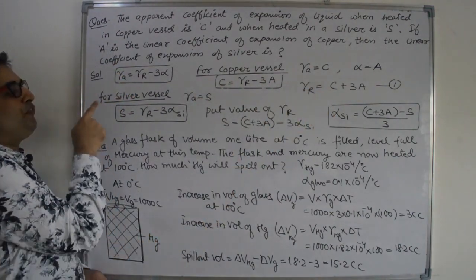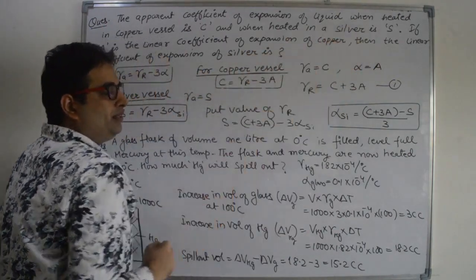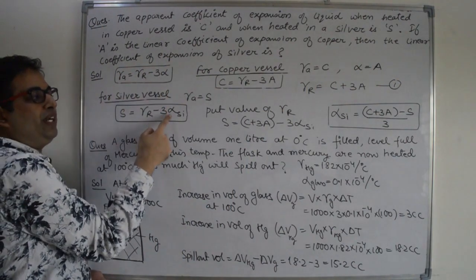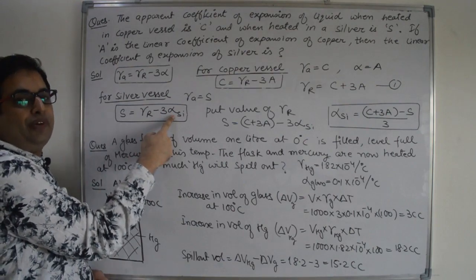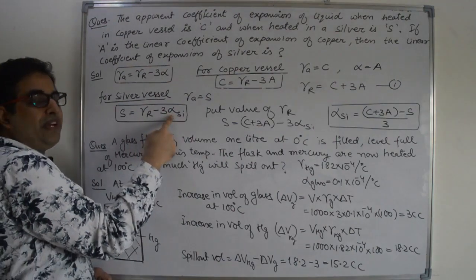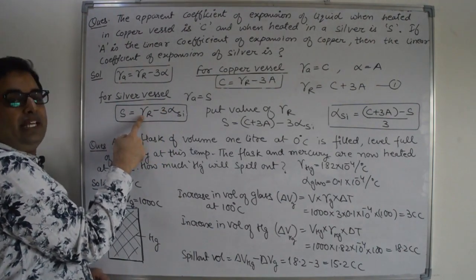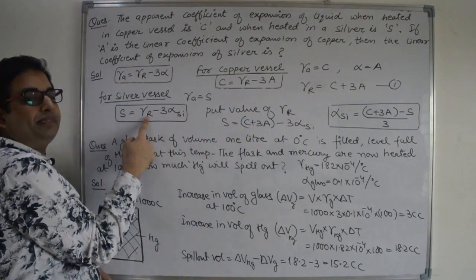Right? Now for the silver vessel, the expansion coefficient is given to you as S. So gamma apparent is given to you as S, but we have to find out the value of the linear expansion coefficient of silver. So we have to find out alpha silver. Now we know the liquid is the same, so gamma real is the same. So let us put the value of gamma real in this equation.